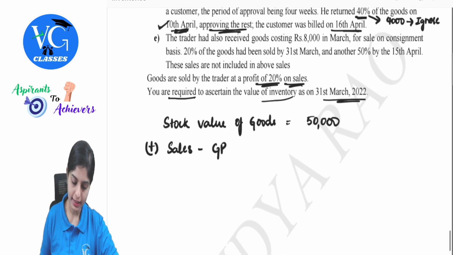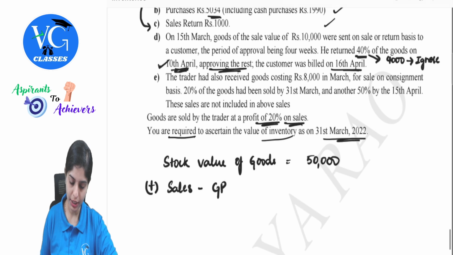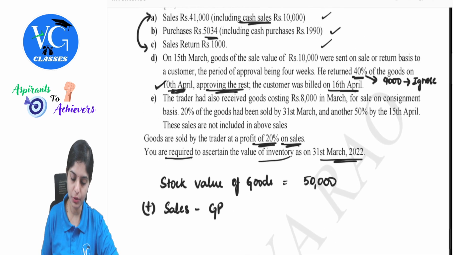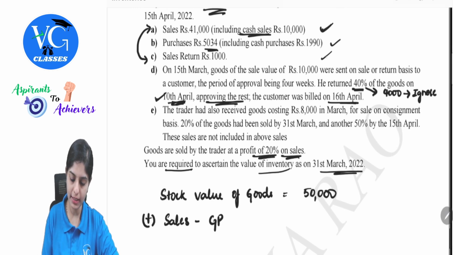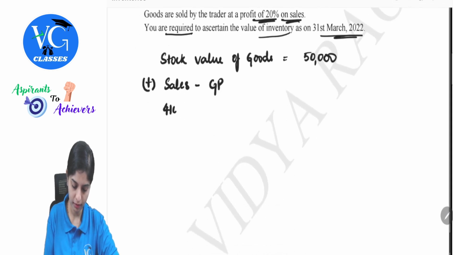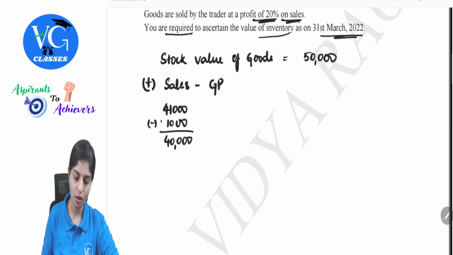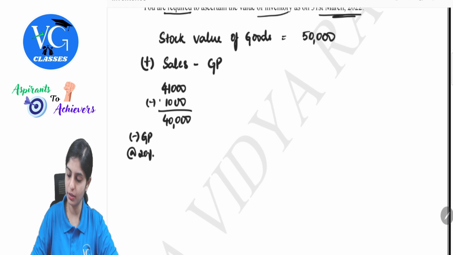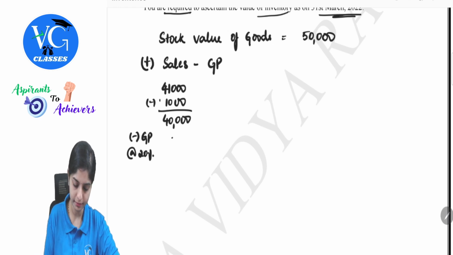So let's write down these points, whatever we have discussed till now. Sales, that is normal sales, which was 41,000 minus sales return 1,000. This is your returns. So 40,000. On this, what is the gross profit margin given? Minus gross profit at 20%. So 40,000 into 20%.